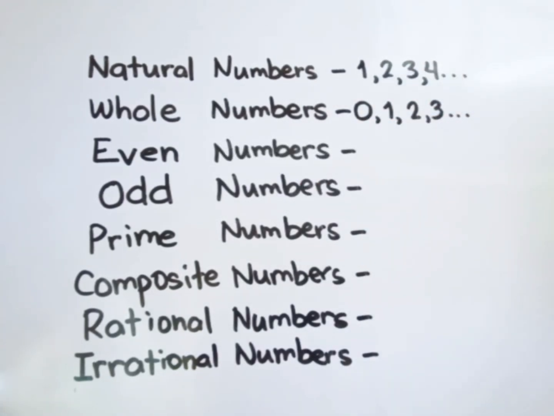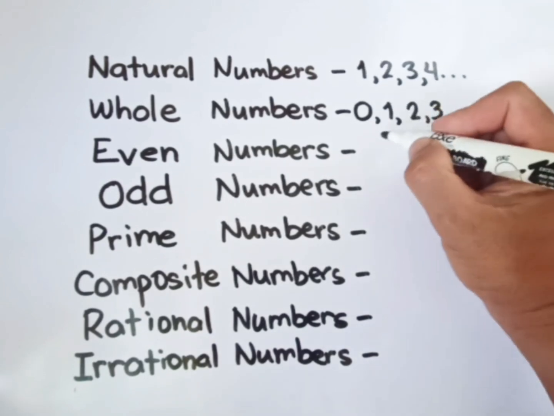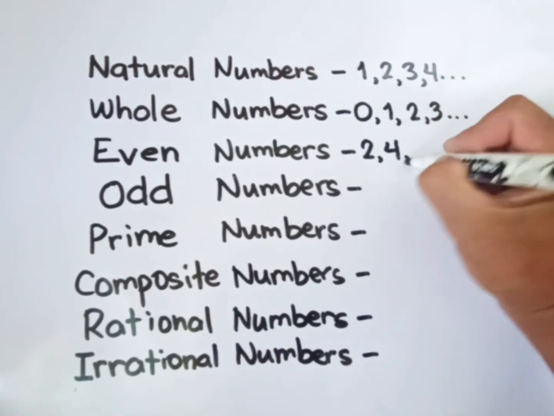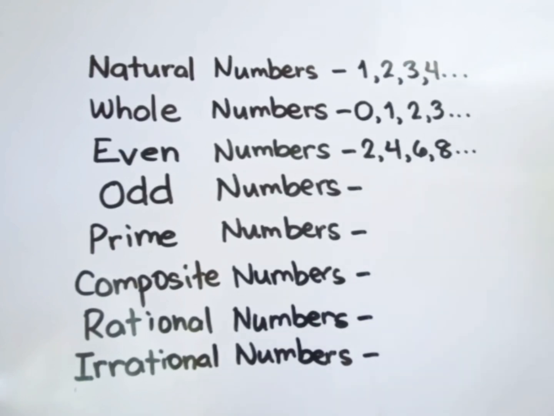Even numbers. Even numbers, these are numbers that can be divided equally into 2. These are 2, 4, 6, 8, and more.